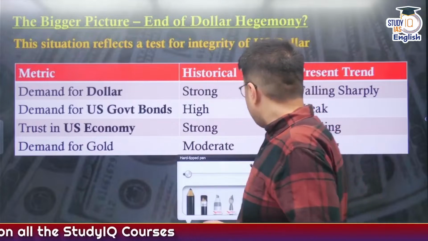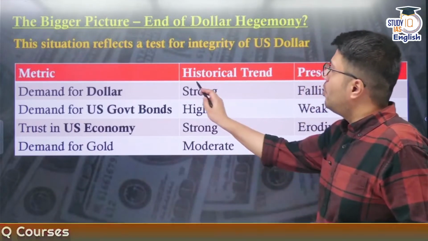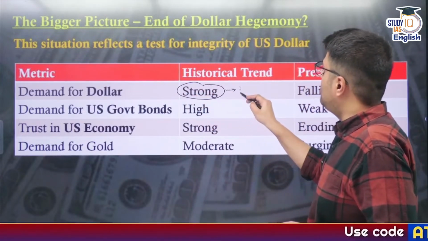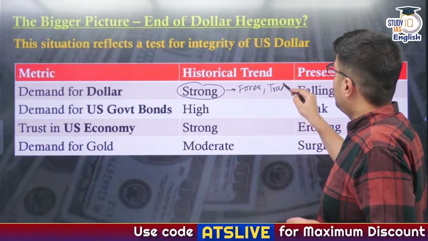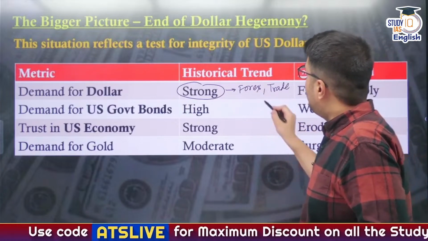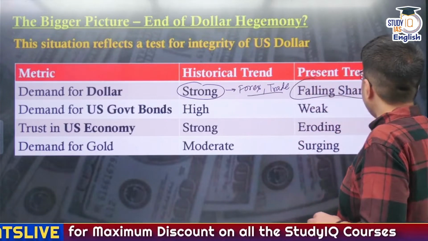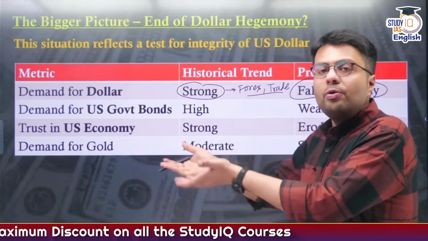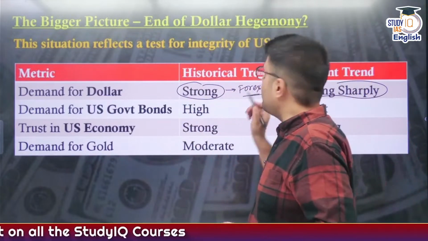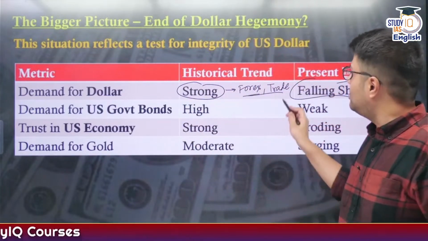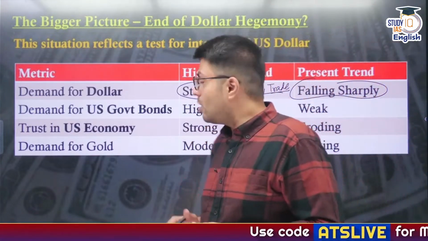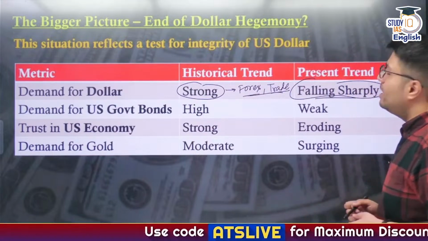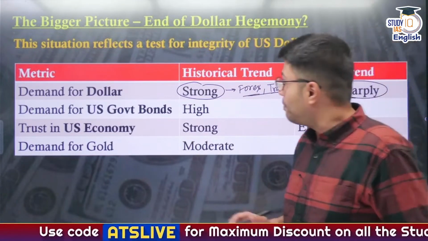Now, as I said earlier, the demand for the dollar was very strong because countries used to store them in their forex reserves, and countries used to use them for their global trade, right? But now this has fallen sharply because countries are looking to invest elsewhere. They are looking to diversify their investments in foreign exchange reserves. They are looking to trade in their local currencies and not the US dollar, and that is why the value and demand of the US dollar has fallen sharply.